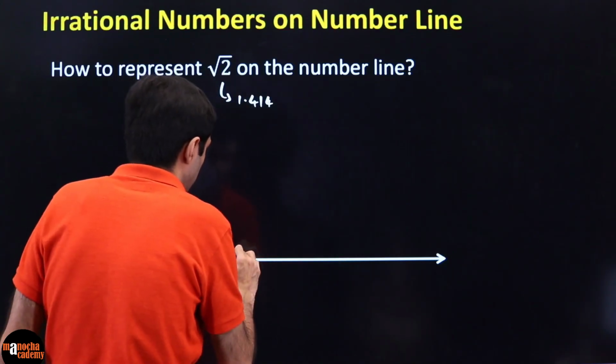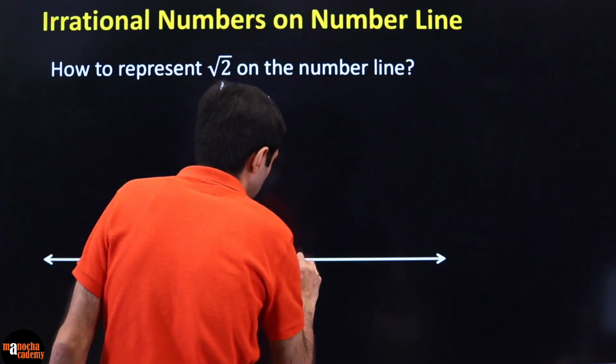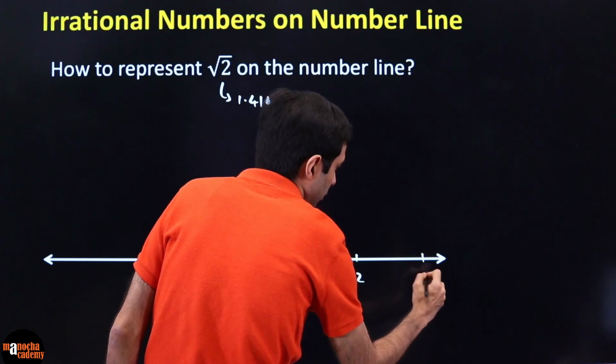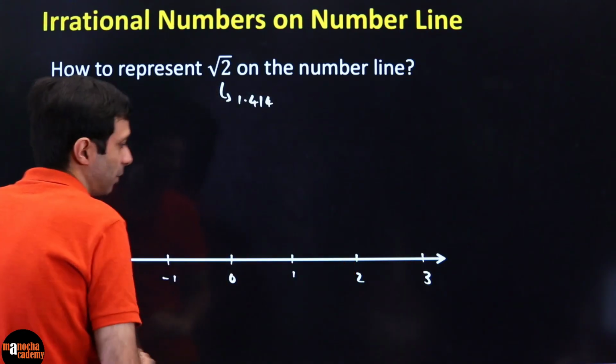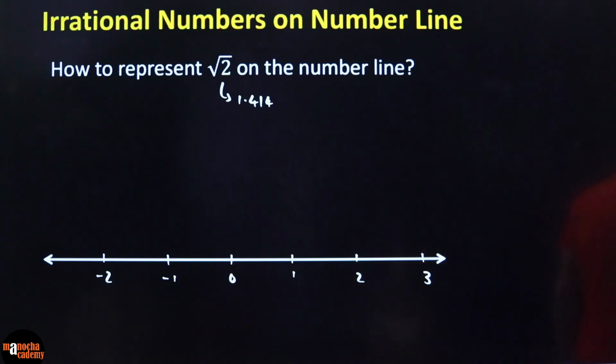So let's say this is the number line. So you have 0 here. So this is 0. This is 1. This is 2, 3, minus 1, minus 2, and so on. Any idea, guys, how to represent root 2 on the number line?